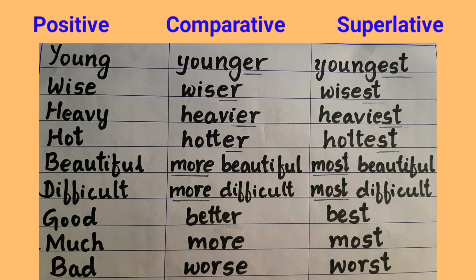There are different ways to form comparative and superlative degrees of adjectives, usually by adding er or more to form the comparative degree, and by adding est or most for the superlative, for adjectives of more than 2 syllables. The adjectives good, much and bad are compared irregularly. That is, their comparative and superlative are not formed from the positive. So this is called irregular comparison.